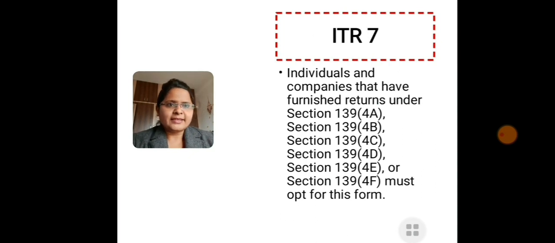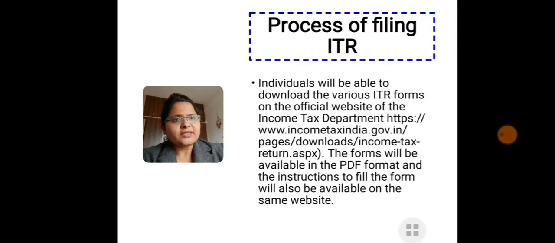Friends, this is the last, ITR 7. This is applicable to individuals and companies that have furnished return under Section 139(4)A, 139(4)B, 139(4)C, 139(4)D, 139(4)E and 139(4)F. They must go for it. Now we are going to discuss the process of filing ITR.